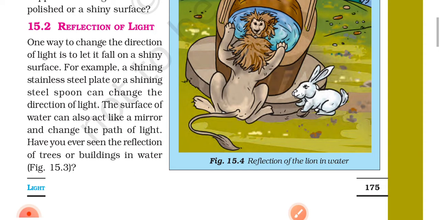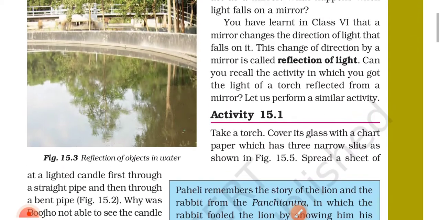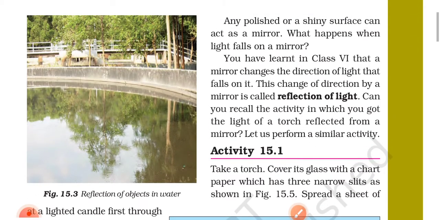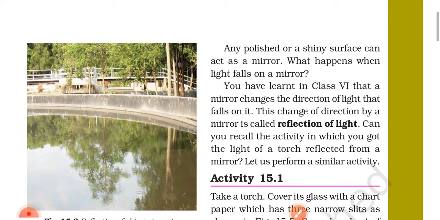Have you ever seen the reflection of trees or buildings in water? Figure 15.3, reflection of object in water. Any polished or shiny surface can act as a mirror. What happens when light falls on a mirror? You have learned in class 6 that the mirror changes the direction of light that falls on it. This change of direction by a mirror is called the reflection of light.